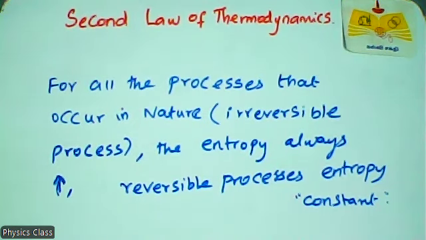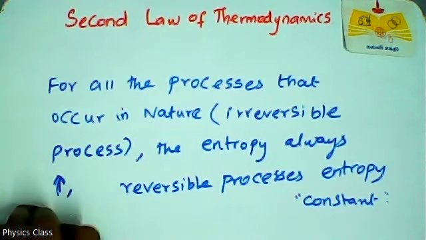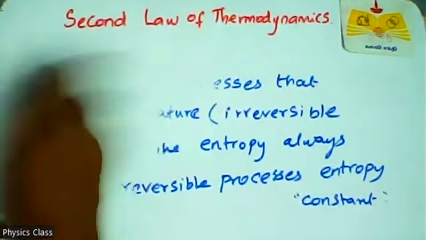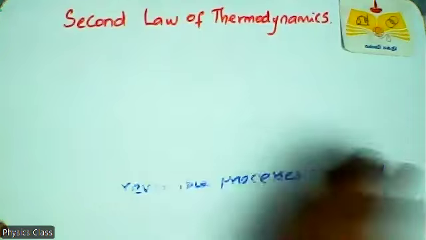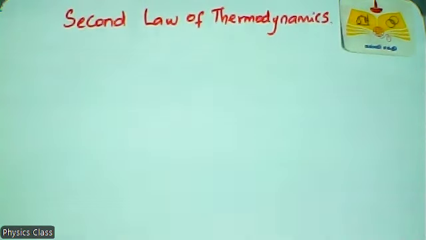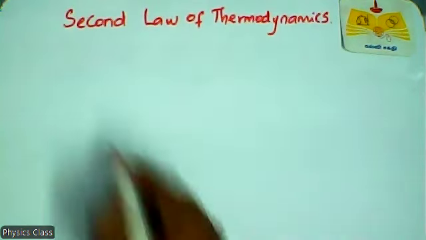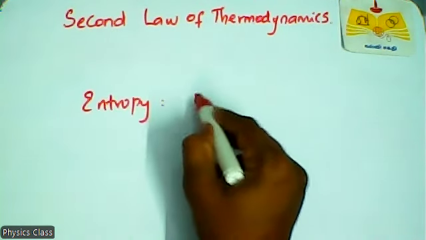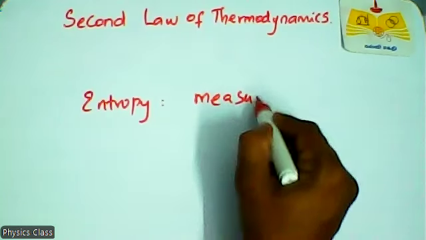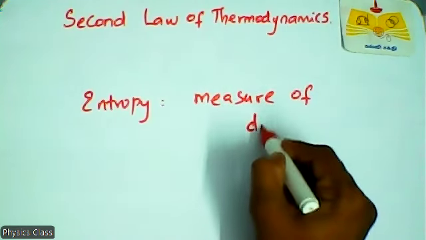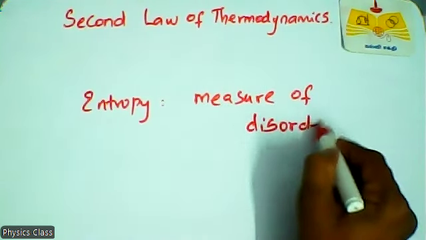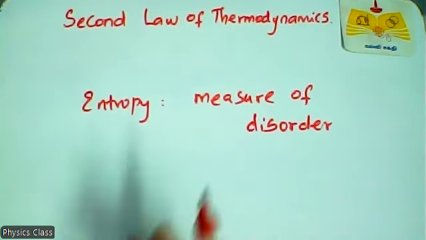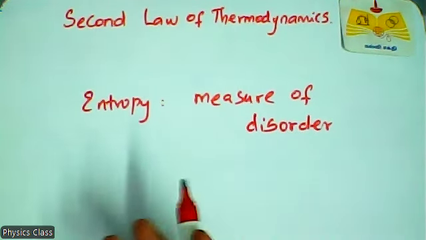Because what do you mean by entropy, sir? Entropy means it is a measure of disorder. Measure of disorder. Entropy means measure of disorder, or measure of unavailability of the energy due to work.